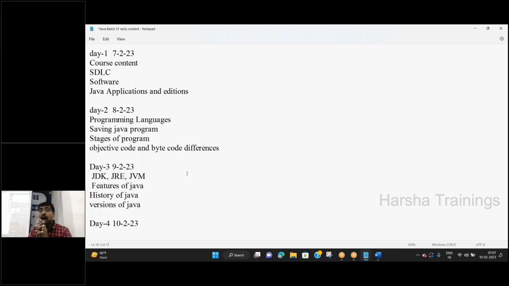Based on this, we defined one more point. What is that? Architecture neutral. Architecture in the sense of 64-bit machine architecture or 32-bit machine architecture. What is the architecture of the system you are using? Java does not depend on the machine also. Why? It does not depend on the operating system, and internally the operating system does not depend on the machine.